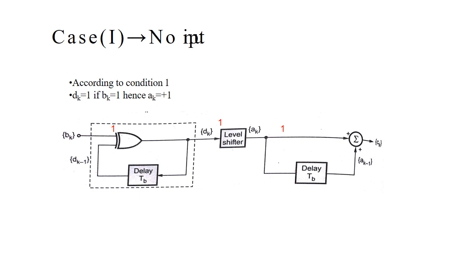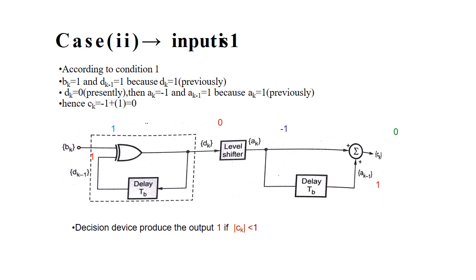Now we are considering 3 cases. Case 1 will be no input. According to condition 1, d_k = 1 if b_k = 1, hence a_k = +1 will be received in this case. In case 2, if the input is 1, then according to condition 1, b_k = 1 and d_(k-1) = 1, then d_k = 0, that is, d_(k-1) = 1 is the previous value and d_k = 0 is the present value. So then a_k = -1 will be received.